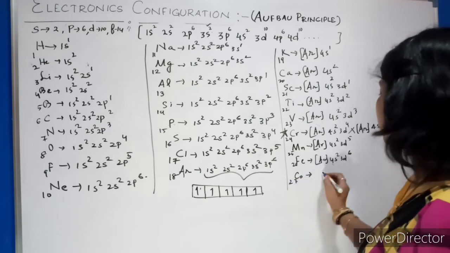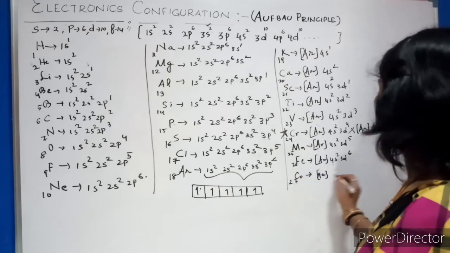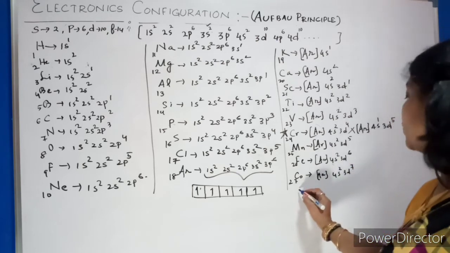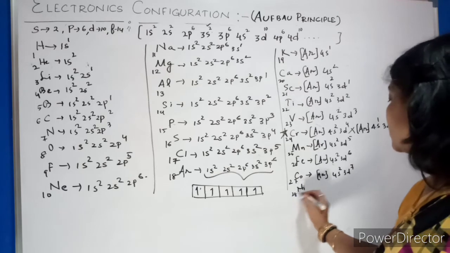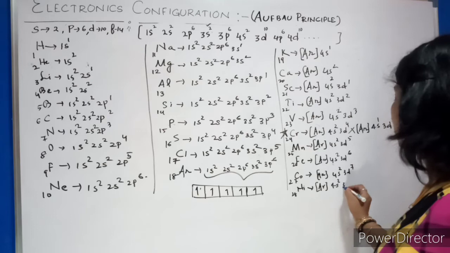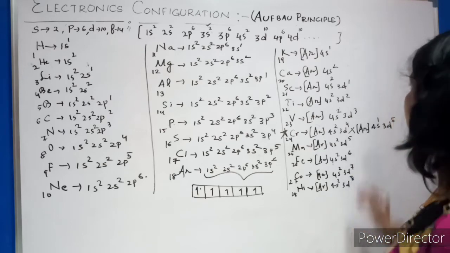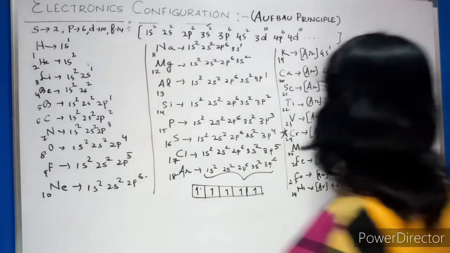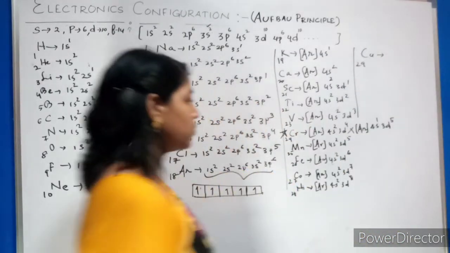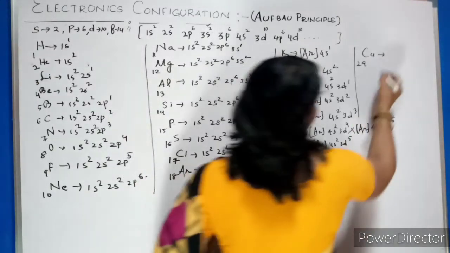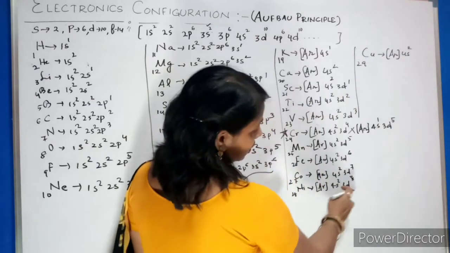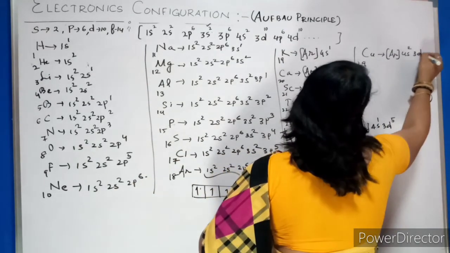Then after iron, you have cobalt. Cobalt is 27. So argon 4s2 3d7. After cobalt, nickel, that is 28. So argon 4s2 3d8. Then next you go for the next element, that is copper. The copper atomic number is 29. So what will you write? Argon 4s2. According to this sequence, it will be 3d9.